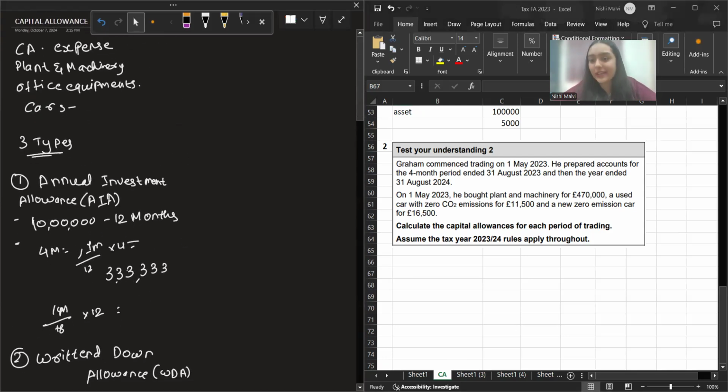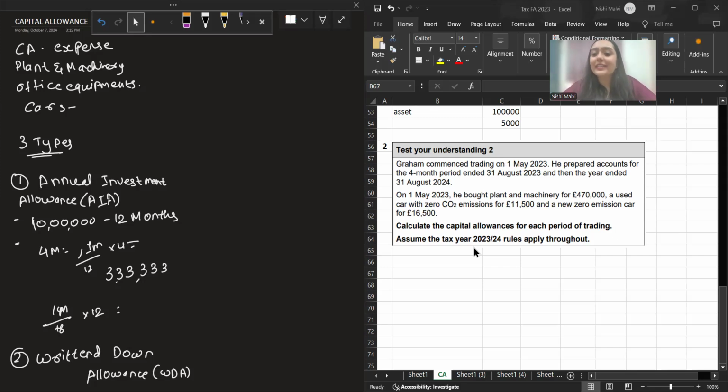So whenever you do tax questions, make a separate rule book. And whenever you start solving exam kit questions, keep that rule book along with you and then solve questions. You'll understand that tax is a very easy subject. You just have to remember the rules. That's all. You don't have to think a lot, like audit or PM. It's a really easy subject, just a bit lengthy. You have to remember a lot of things.